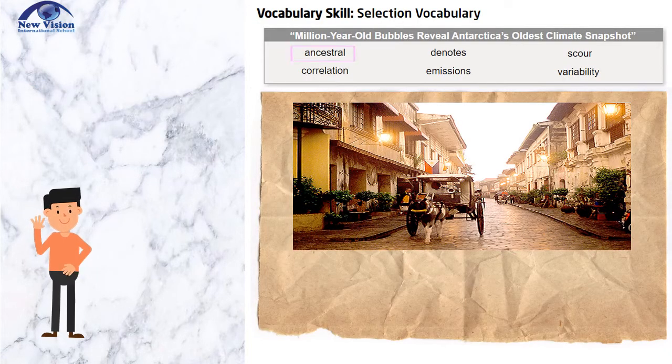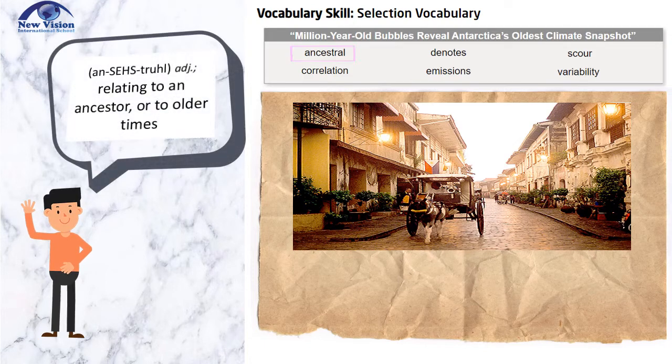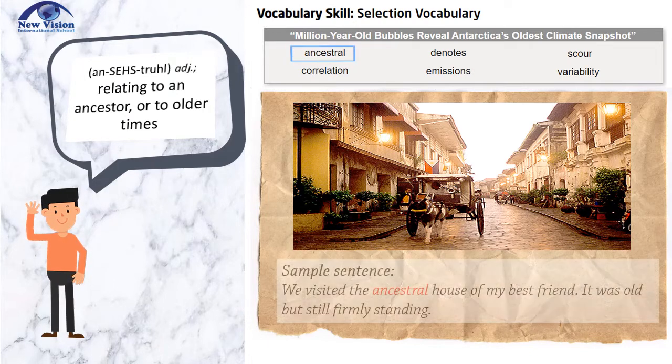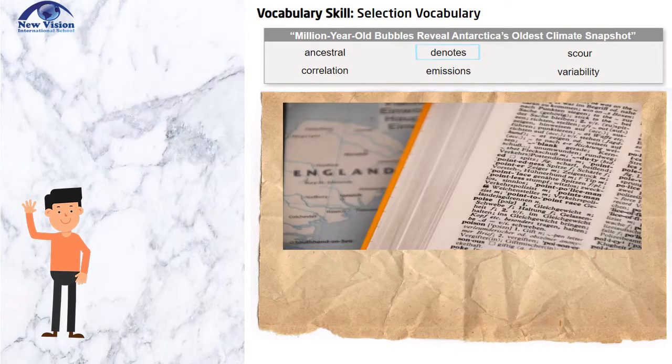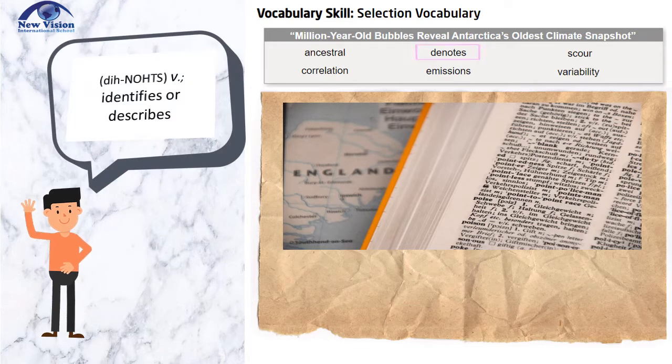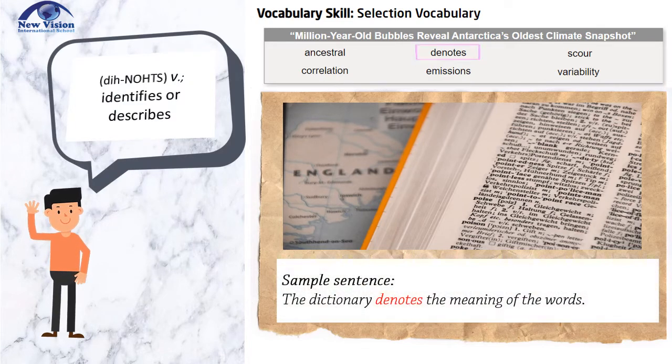Let's not prolong the agony and let's start with the vocabulary skill of this week. First, ancestral. Ancestral is an adjective that means relating to an ancestor or to older times. Sample sentence: we visited the ancestral house of my best friend. It was old but still firmly standing. Second word is denotes. Denotes is a verb that means identifies or describes. Sample sentence: the dictionary denotes the meaning of the words.